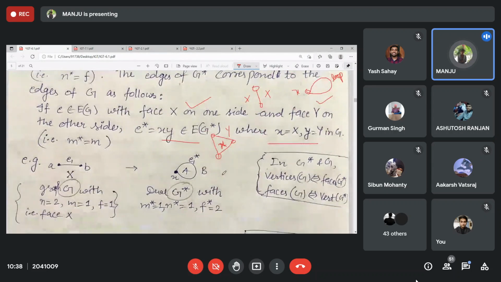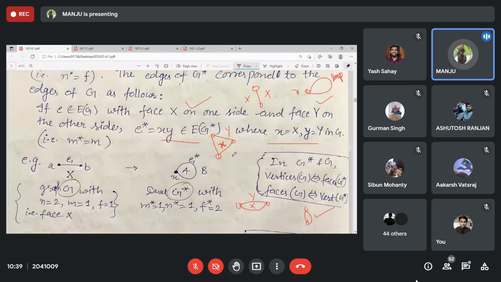If you draw it for this one, you have X and Y, two vertices, and these are the corresponding two edges, X, Y, X, Y. So this will be the G star.